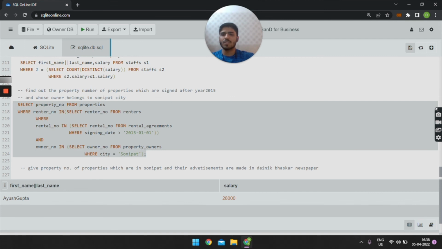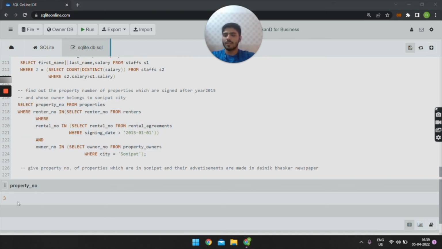On executing this query, we get the output as property number 3. That means the owner of property number 3 belongs to Sonipat and the property was signed after the year 2015.